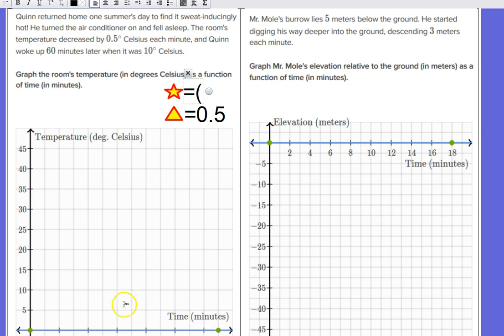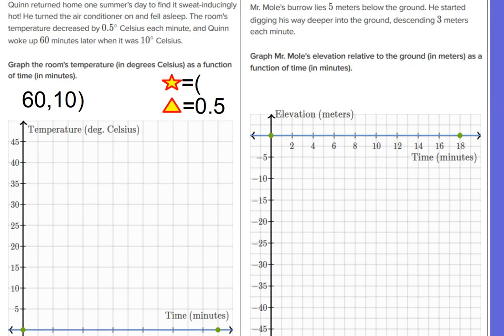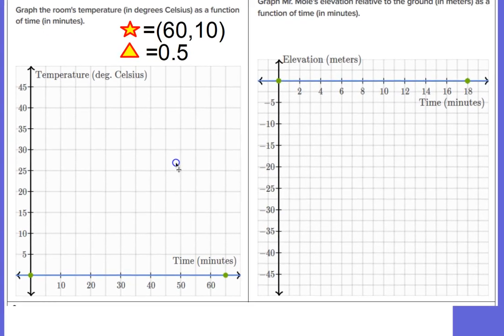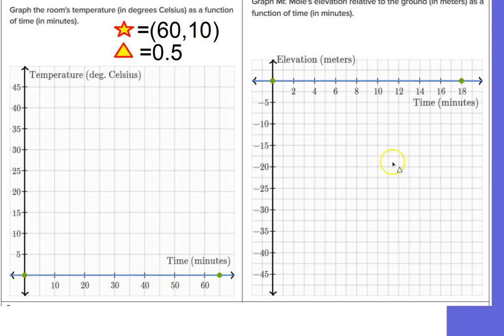So time is this way. This is 60 minutes. That's going to be 10 degrees Celsius. So that's down here. At 60 minutes, it was 10 degrees Celsius. So 60, 10. And let's move everything over just a bit. Okay, so I have succeeded in finding a point on the graph.